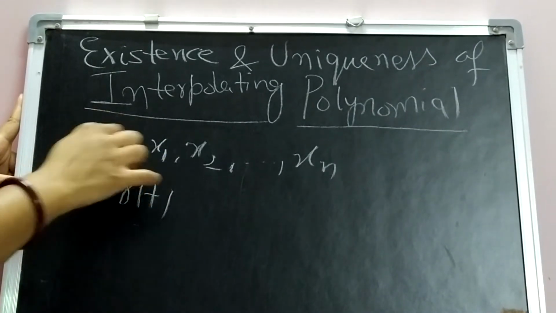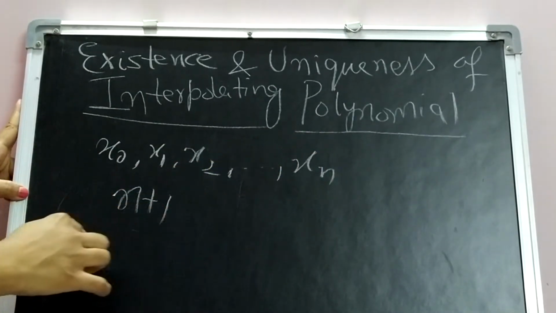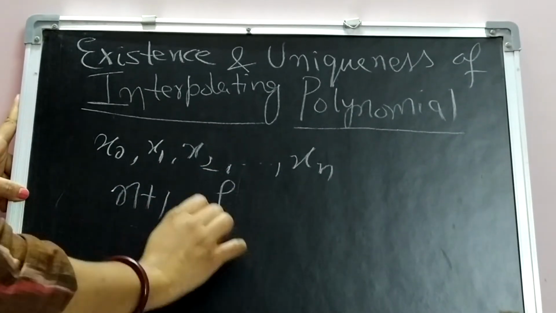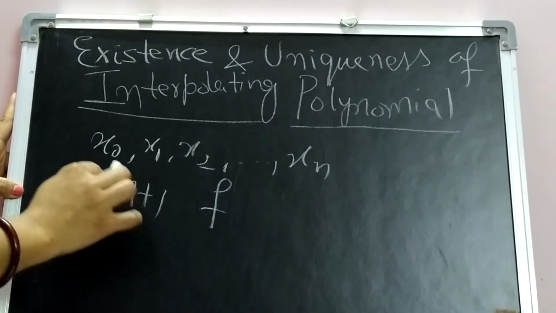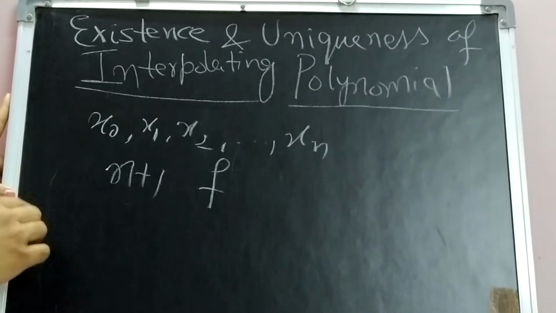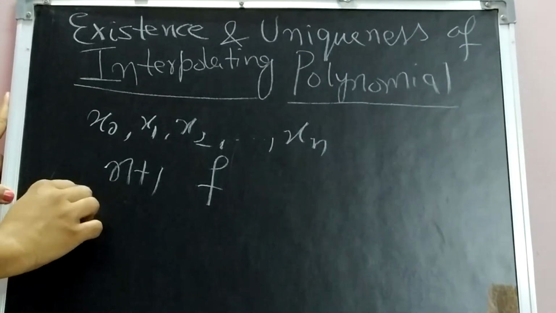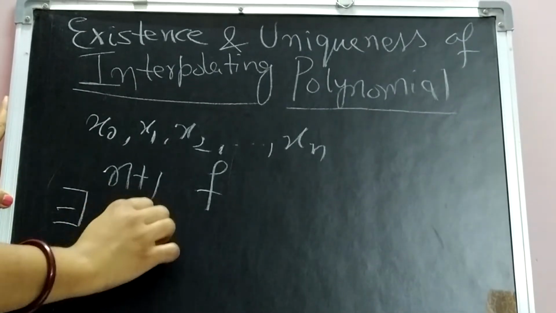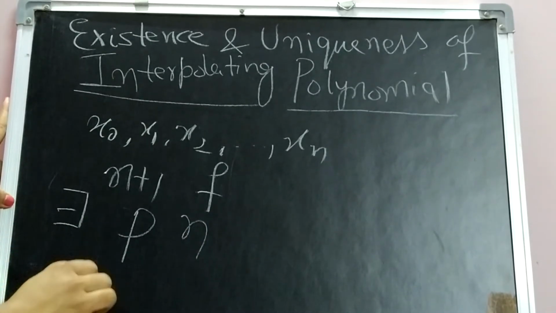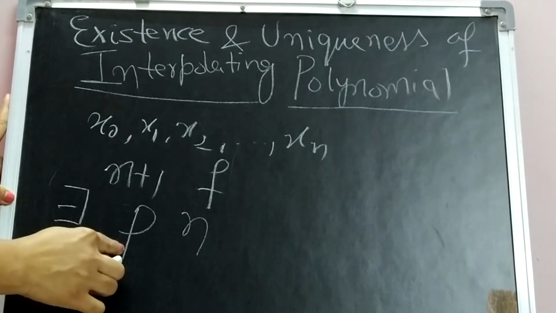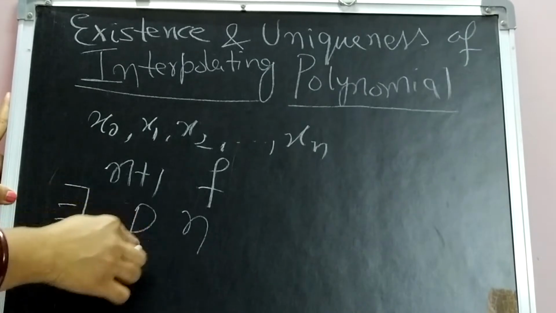at all these n plus 1 points, f is the function which is defined at all these points, then the theorem states that there exists a unique polynomial P of degree at most n such that P interpolates f.